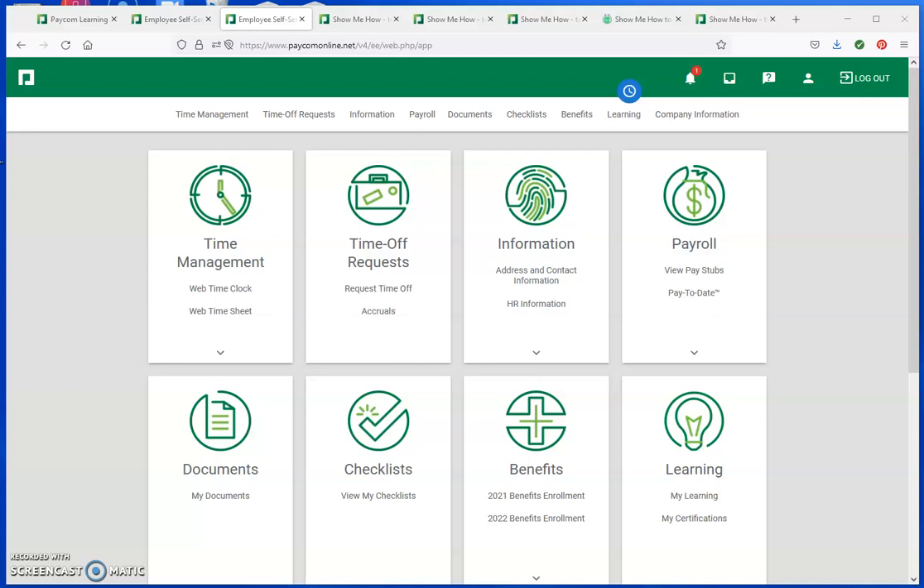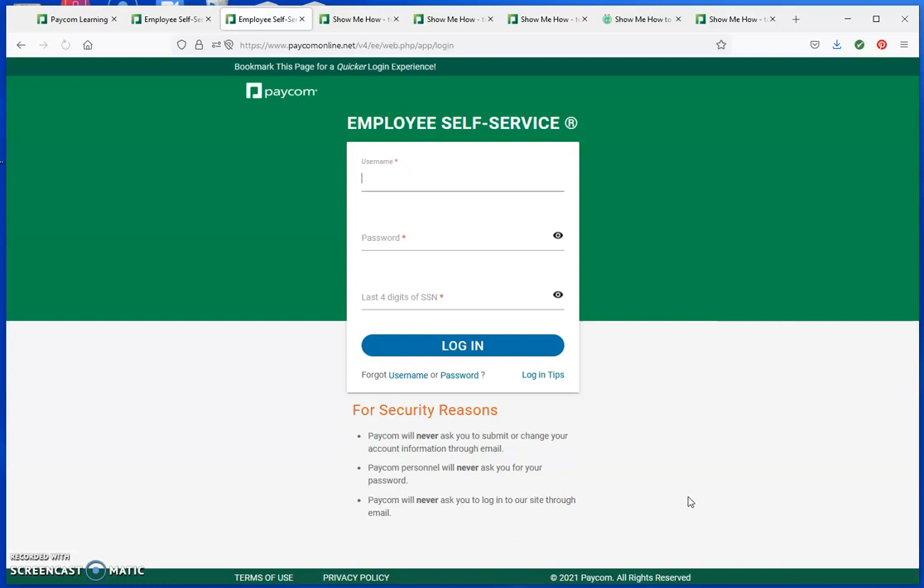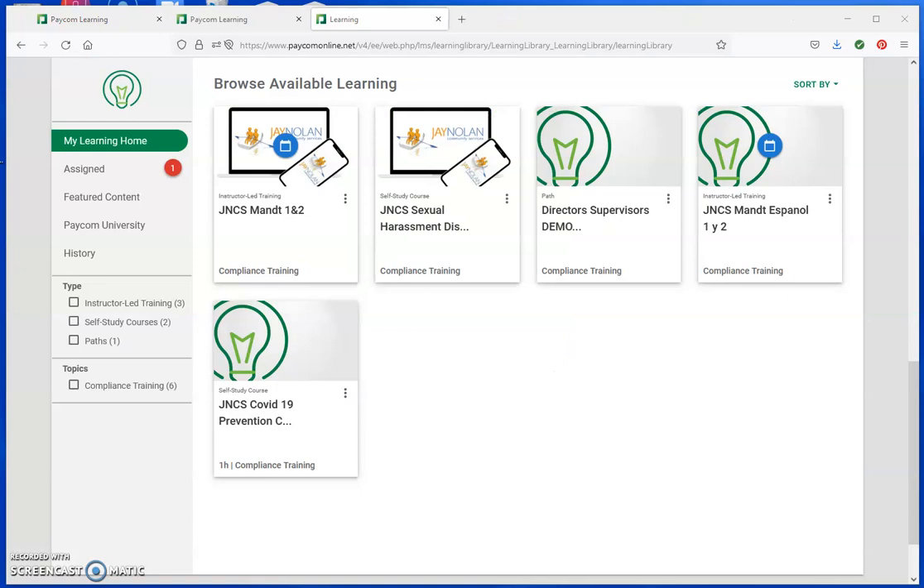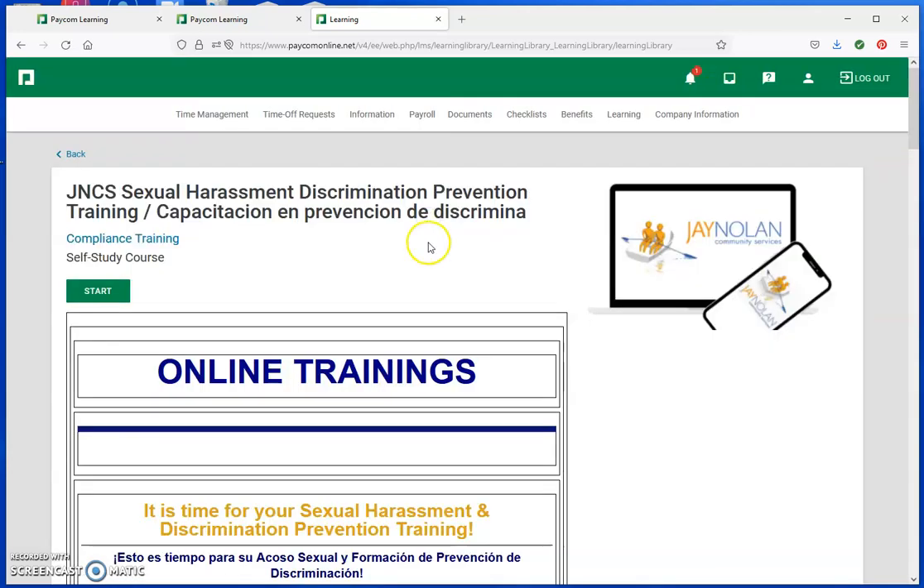It's time for me to take the sexual harassment and discrimination prevention training. So I'm going to head to My Learning, log in. In My Learning, under Browse Available Learning, I can find the JNCS Sexual Harassment Discrimination Prevention Training.